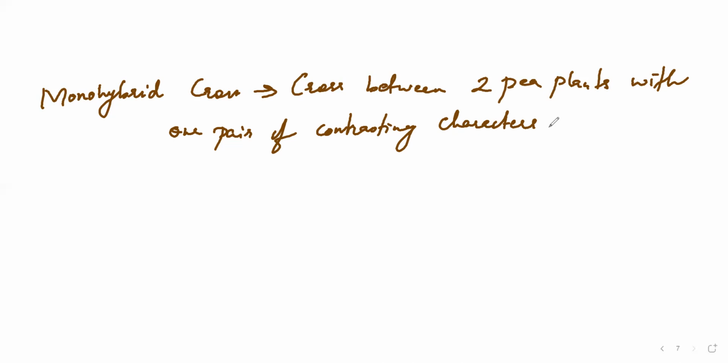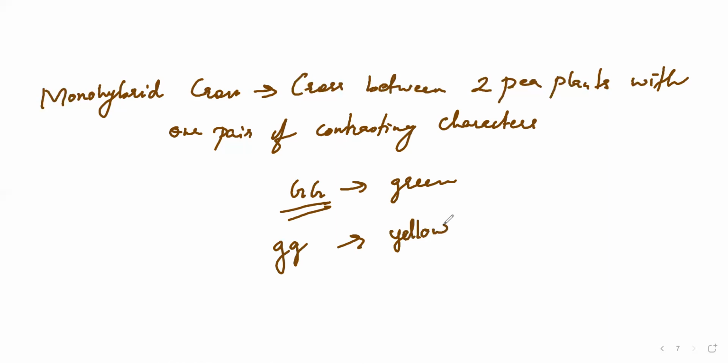Instead of T, I can take green and yellow seeds. Green is capital GG, and small gg stands for yellow. To perform a monohybrid cross of this, first of all I'll draw a Punnett square.